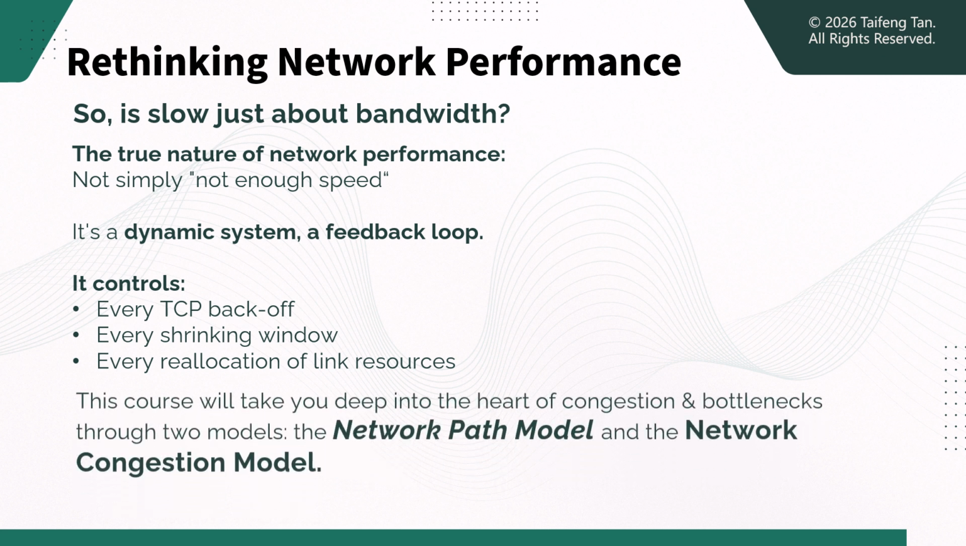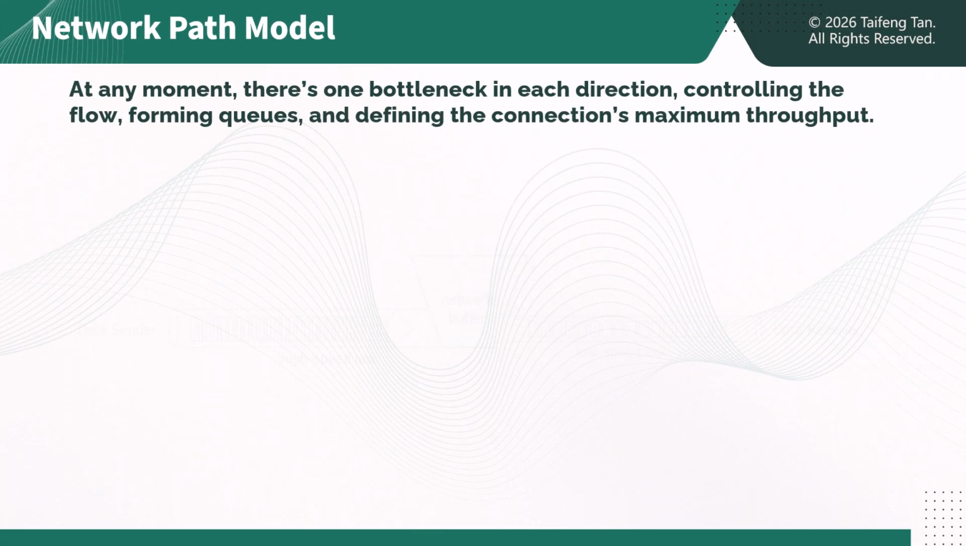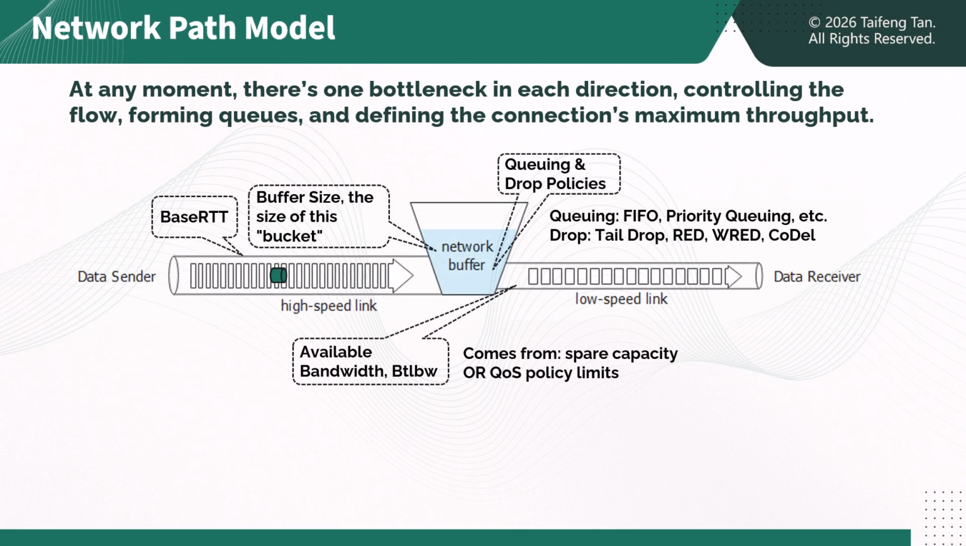This course will take you deep into the heart of transmission performance through two models, the network path model and the network congestion model. The network path model simplifies any complex end-to-end path, no matter how many devices or links it has, into a single virtual link from TCP's perspective. At any moment, there's one bottleneck in each direction, controlling the flow, forming queues, and defining the connection's maximum throughput.